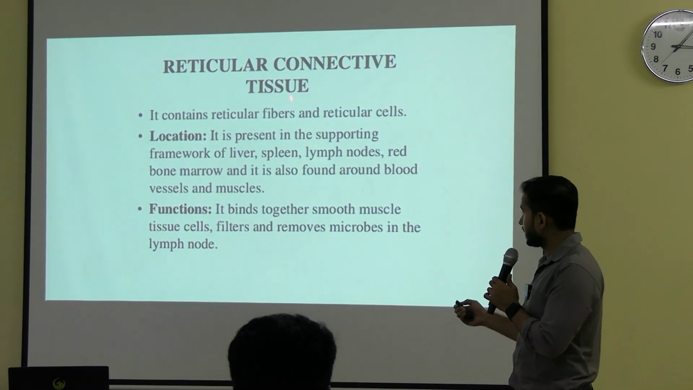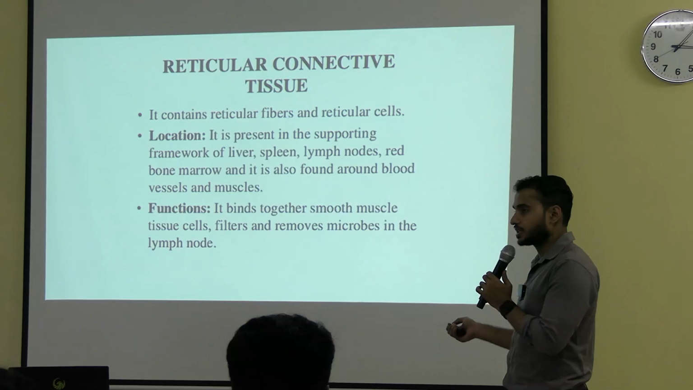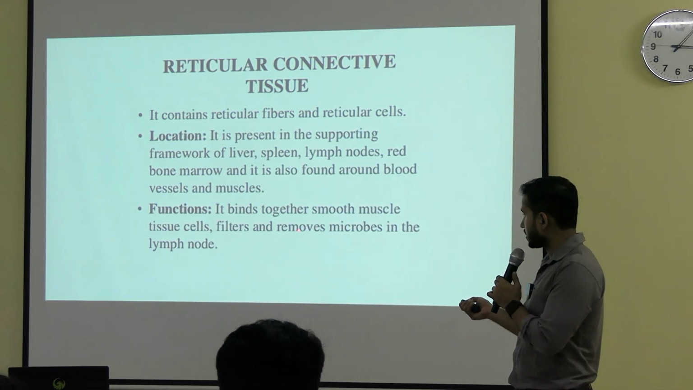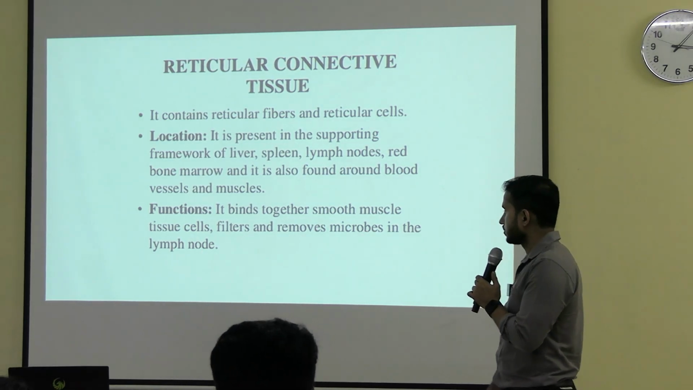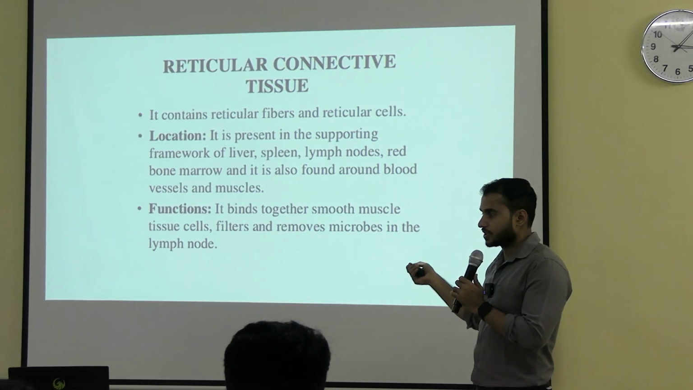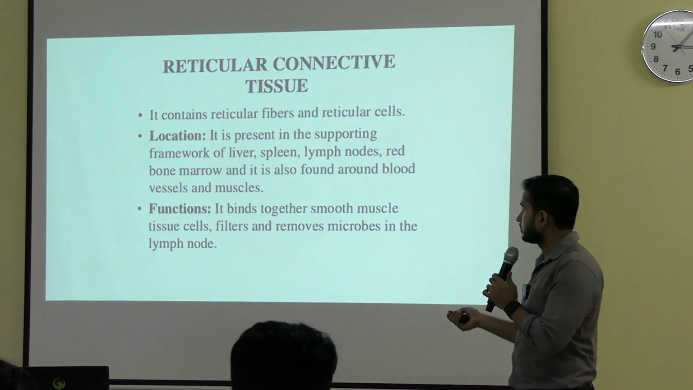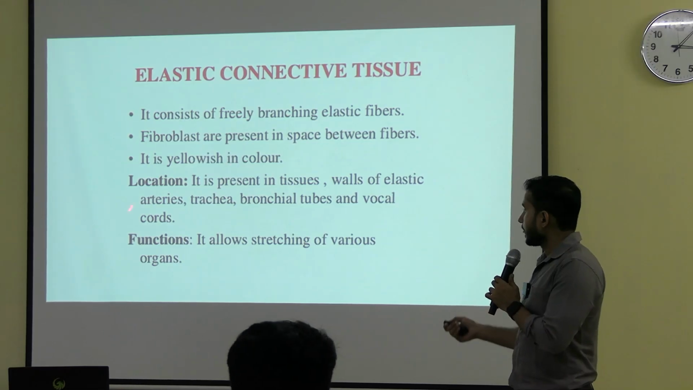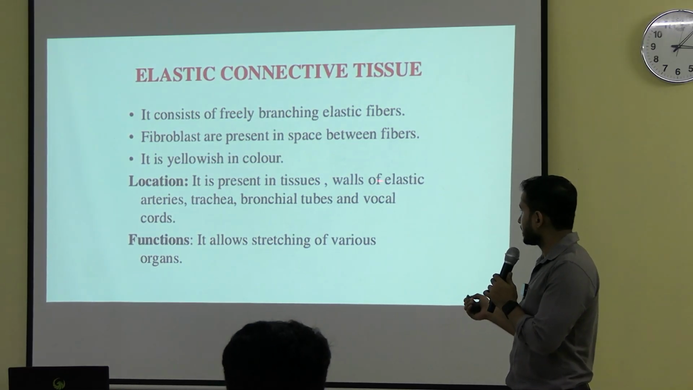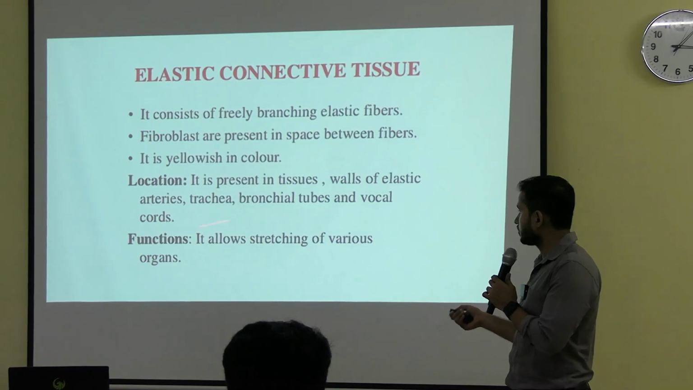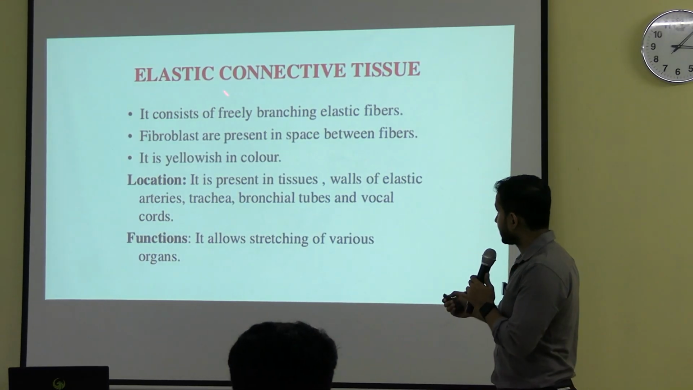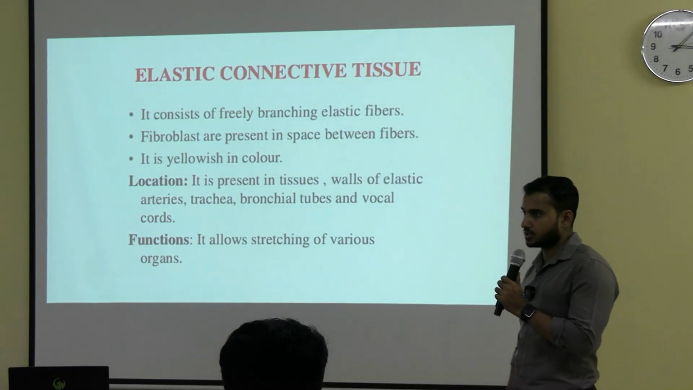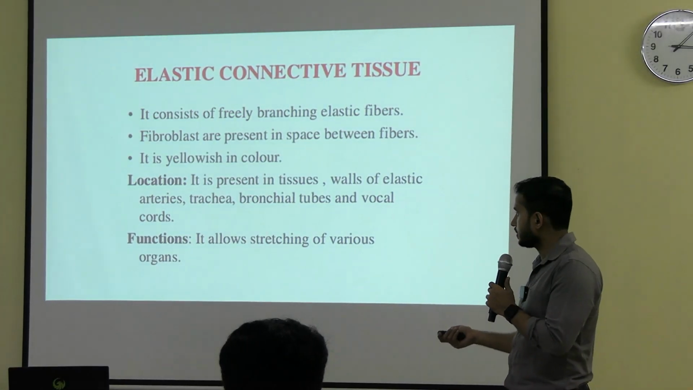If you see the reticular connective tissue, especially in case of lymphoid tissue, it helps to form a filter which removes the microbe from the lymph node. These are some important functions of the reticular connective tissue. Next is the elastic connective tissue, where elastic fibers are there. It is present in the walls of the arteries, trachea, bronchial tubes, vocal cords, etc. When elastic connective tissue is there, it allows the organ or that particular tissue to be stretched. Very simple.